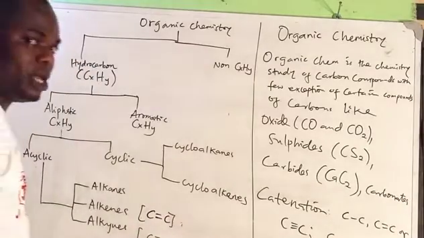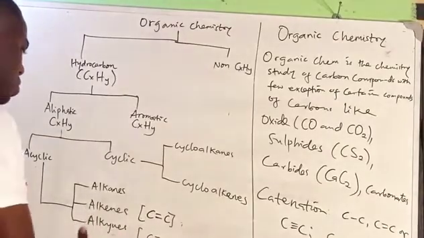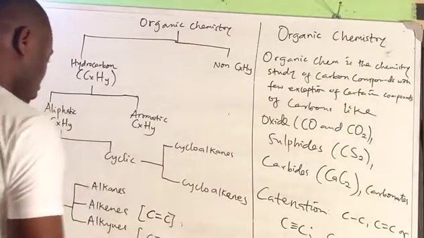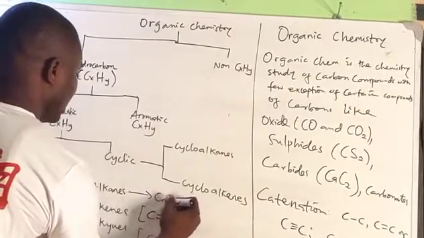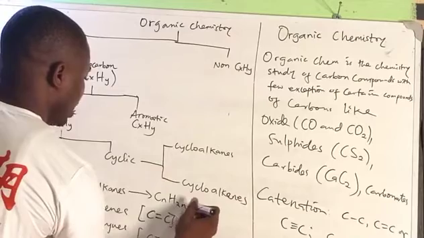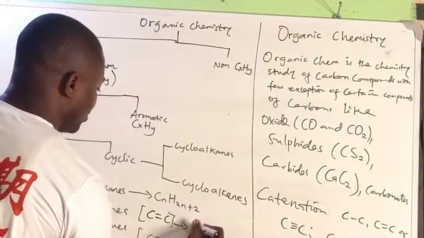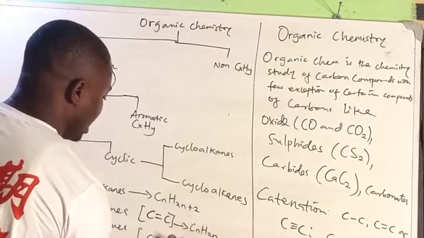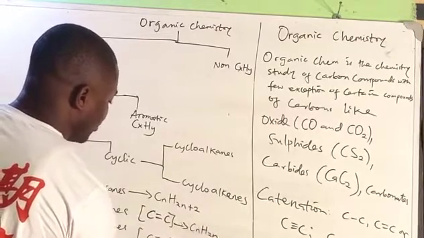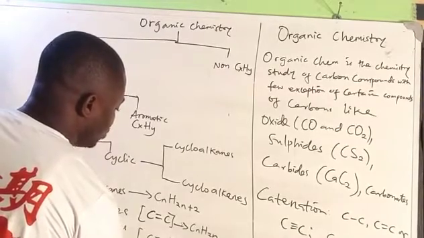By functional group, we mean that part of an organic molecule where most of its chemical reactions do occur. So that is what we mean by functional group. Remember, an alkane has the general molecular formula of CnH2n+2, while alkene has the general molecular formula of CnH2n, and alkyne has the general molecular formula of CnH2n-2.